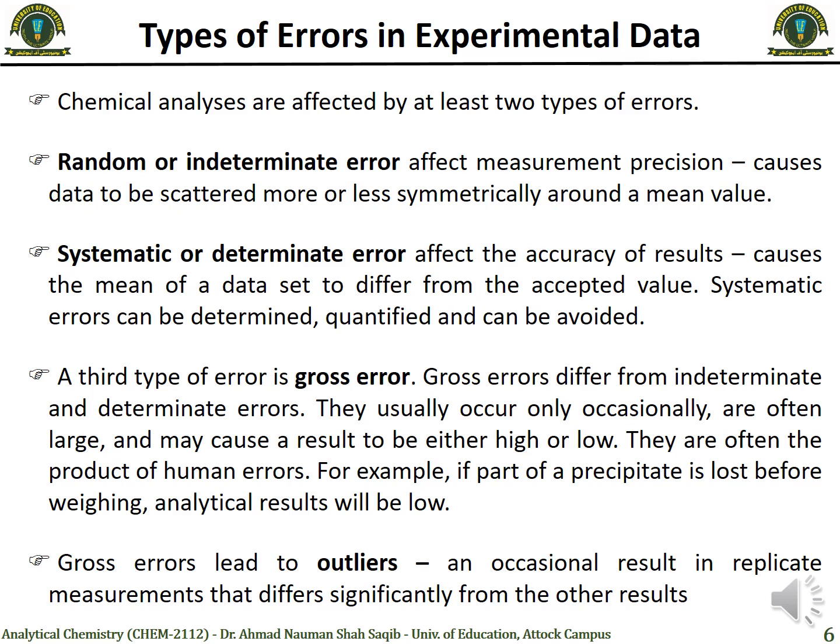And these errors lead to outliers. Outliers are results where, when you perform an experiment five or six times and mostly the results are similar, one value in between is very different, and that we actually exclude. We call it an exceptional case, where there may be some error during the experiment or by the human being. So these kinds of errors are called outliers, which are very different from the other results.